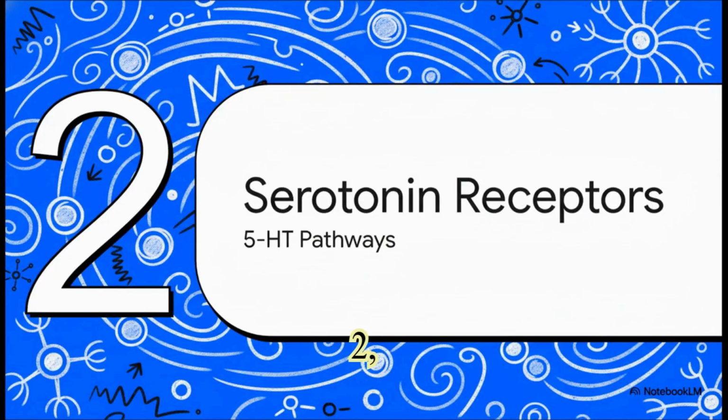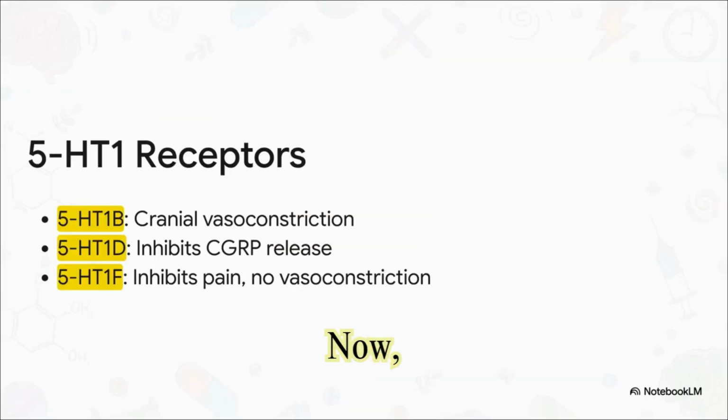Moving on to Section 2, serotonin receptors. Now, while serotonin receptors are broadly classified into families like 5-HT1, 2, 3, and 4, for migraine pharmacology, we must zoom right in on the 5-HT1 pathways. Notice the distinct roles of these subtypes. You've got to note these high-yield targets carefully. Activation of the 5-HT1B receptor, which is located on vascular smooth muscle, causes cranial vasoconstriction. Meanwhile, activation of 5-HT1D, located on nerve terminals, inhibits the release of our inflammatory CGRP.